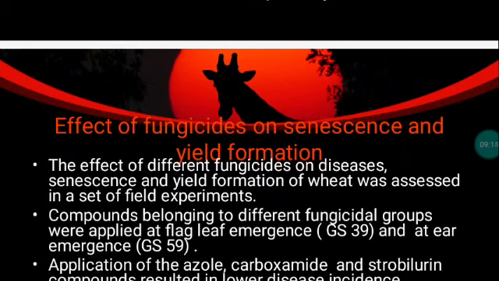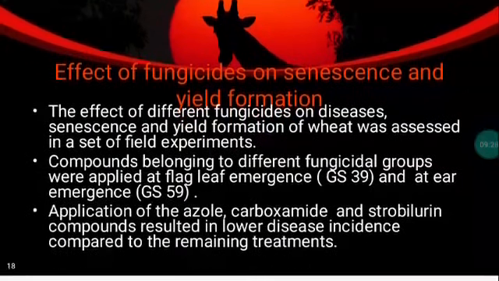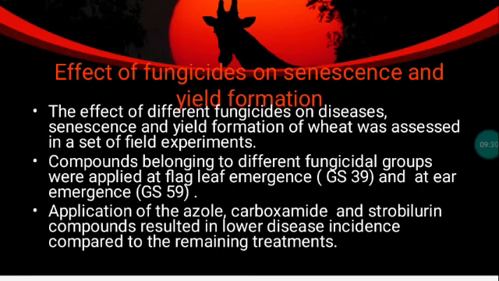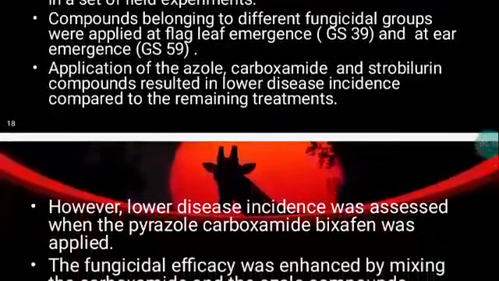GS 39 and ear emergence. An ear is the grain-bearing tip part of the stem of cereal plants such as wheat, maize, etc. Application of the azole, carboxamide, and strobilurin compounds resulted in lower disease incidence compared to the remaining treatments. The application of azoles, carboxamide, and strobilurin effectively resulted in lower disease incidence.